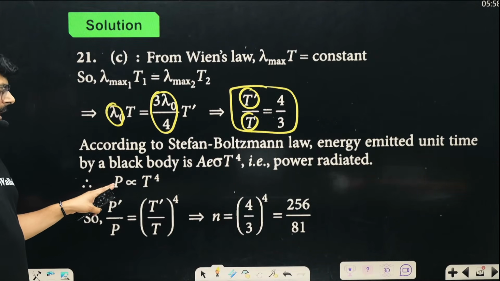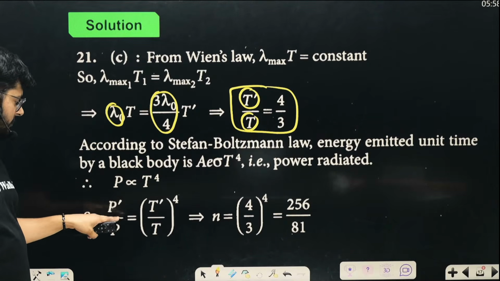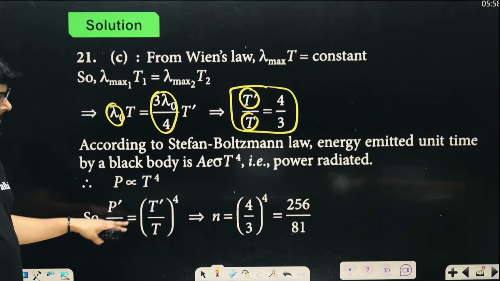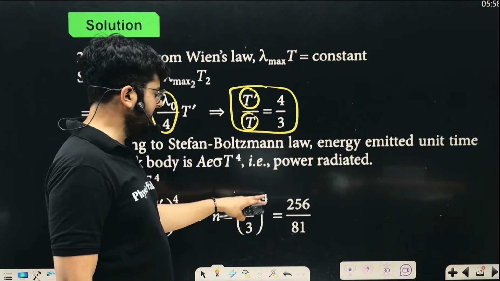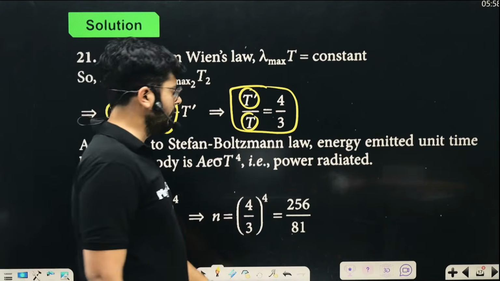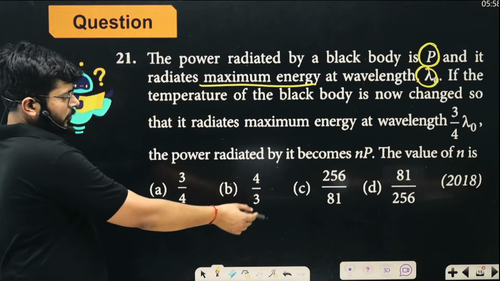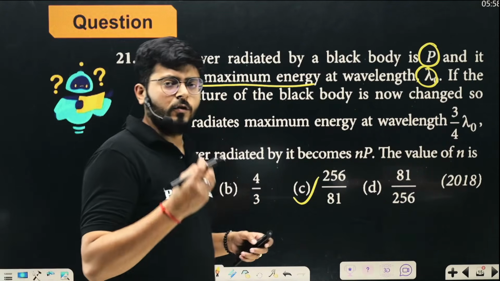Now you know that power emitted is proportional to the fourth power of temperature, so you just take the ratio. P dash upon P is T dash upon T to the power 4, and N becomes 4 by 3 to the power 4, which is 256 upon 81. You can mark the answer 256 upon 81. This is how you go about it; you just have to apply the concept.